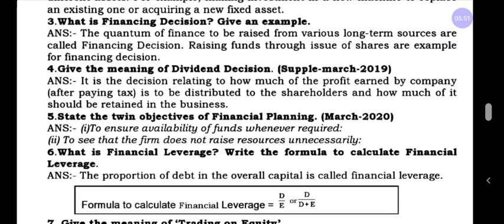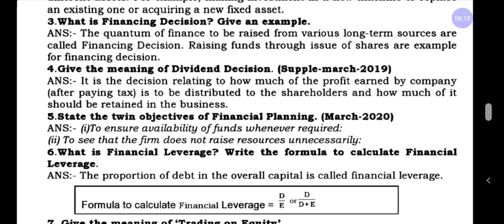Next, question number 5. It's a very important question. State the twin objective of financial management. Twin means both objectives are there. It's very important. Even if one is absent, the other will be very difficult. So these two objectives we can call the twins of management, or twin of financial planning. This question was asked in March 2020.